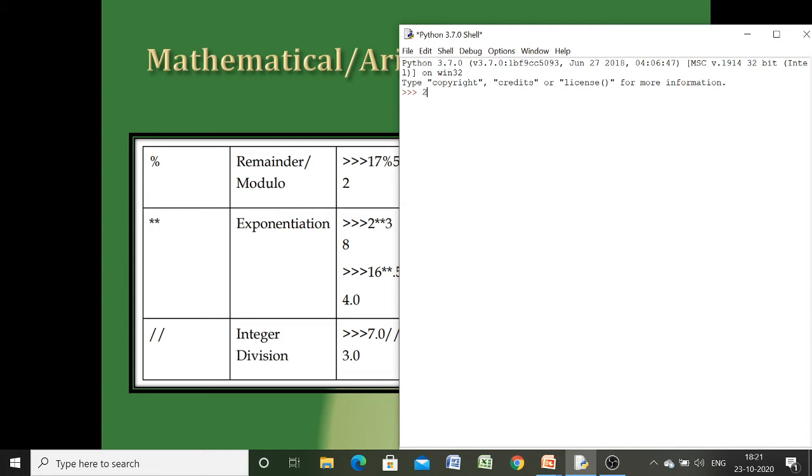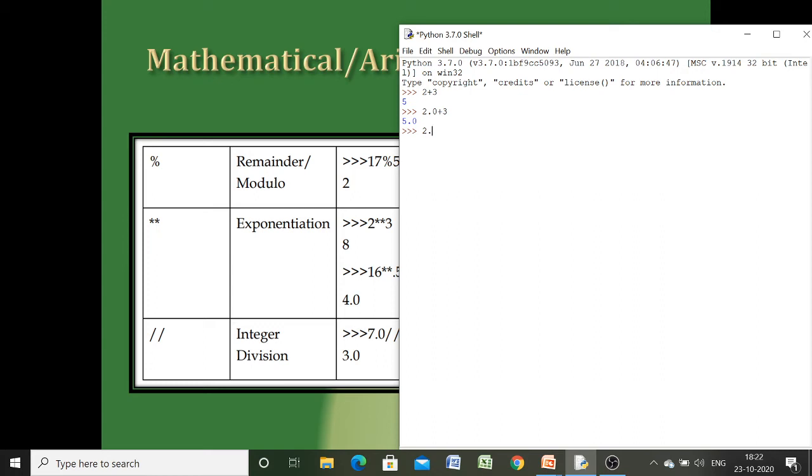All of us know that if we add two integer values, here you can see the data type of 2 and 3 is integer, it will give us the result 5, which is itself an integer. Now, what if we have one float value and another integer value? Then our answer will be float. You can see we have 5.0.